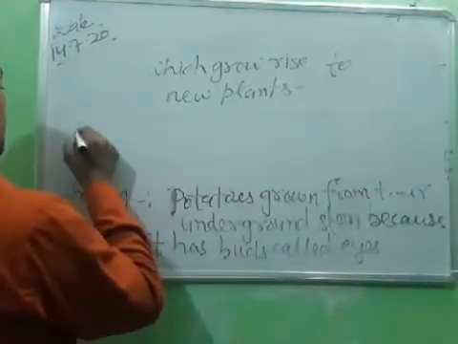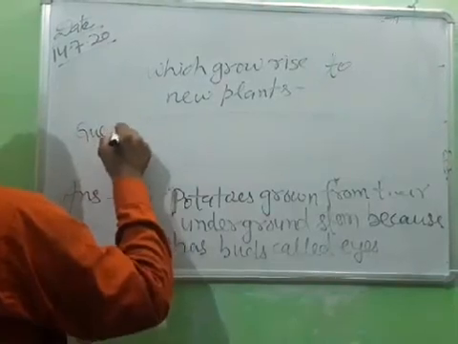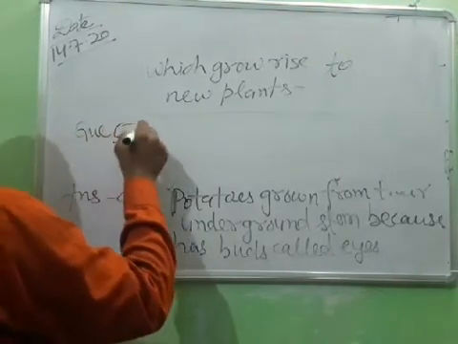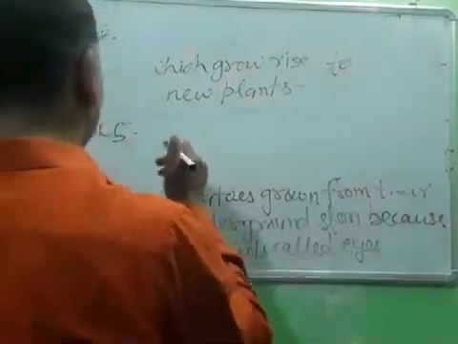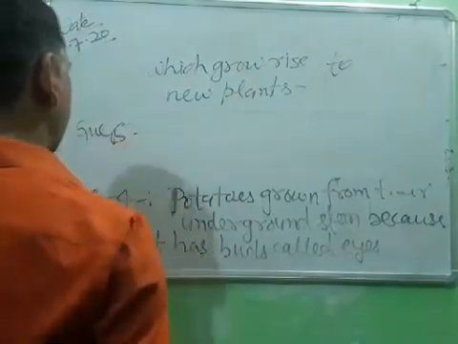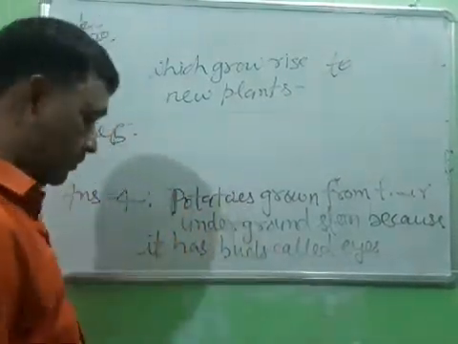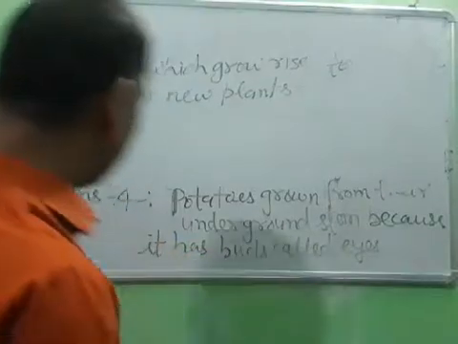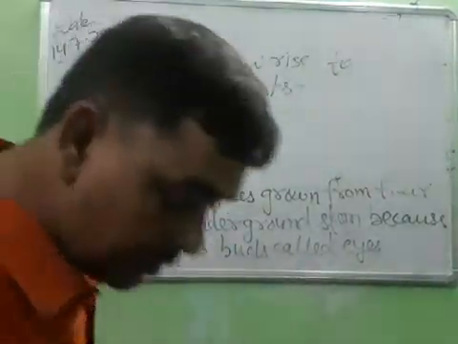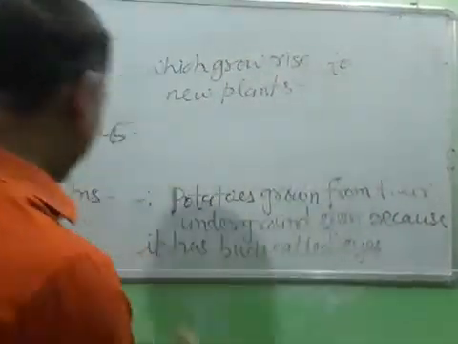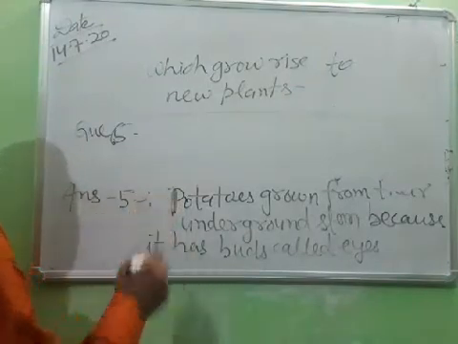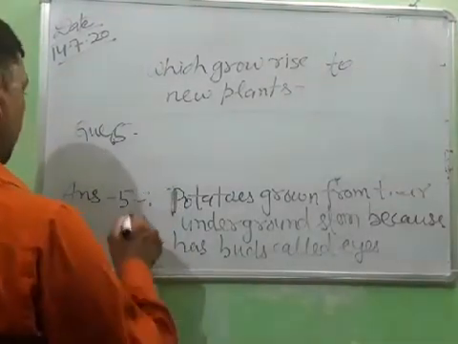And now write down question number 6. This is the answer of question number 5. Answer number 5. Question number 6.